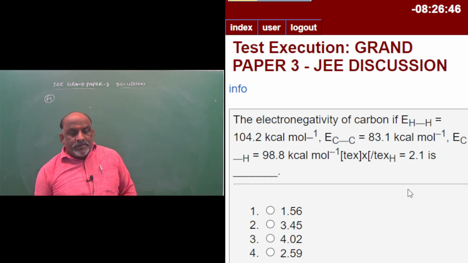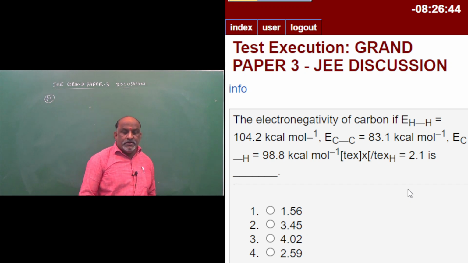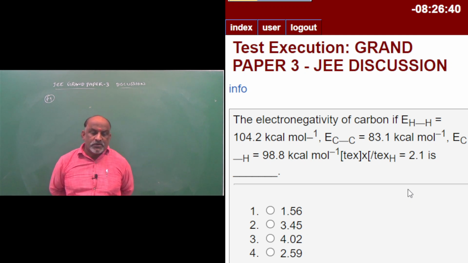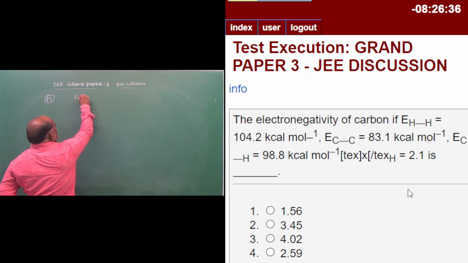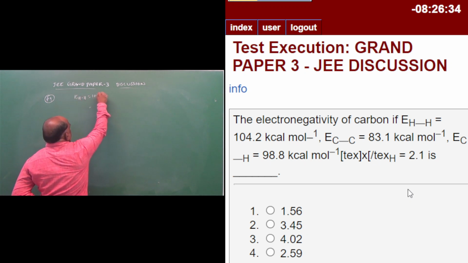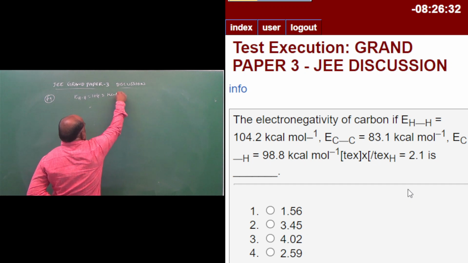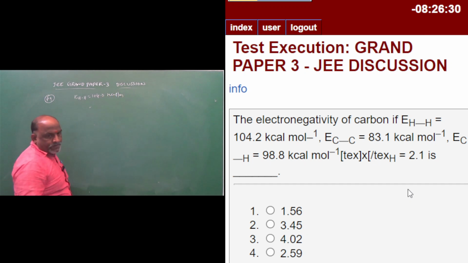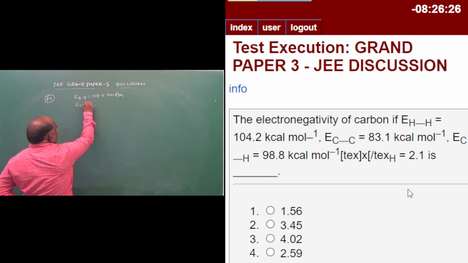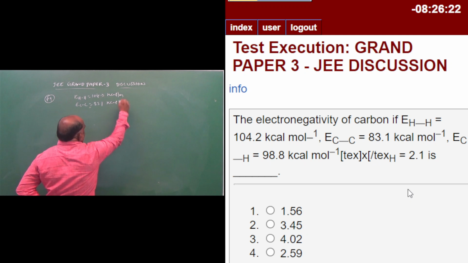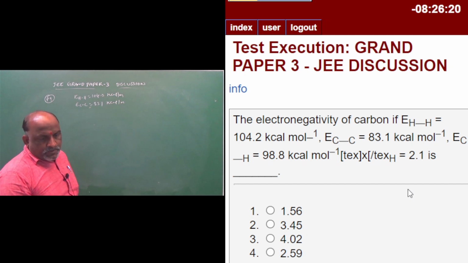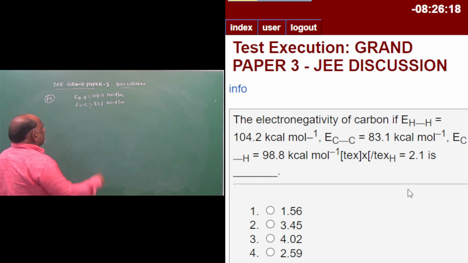The electronegativity of carbon, if bond dissociation enthalpy was given, EHH is equal to 104.2 kilocalories per mole. Carbon-carbon 83.1. Carbon-hydrogen 98.8.